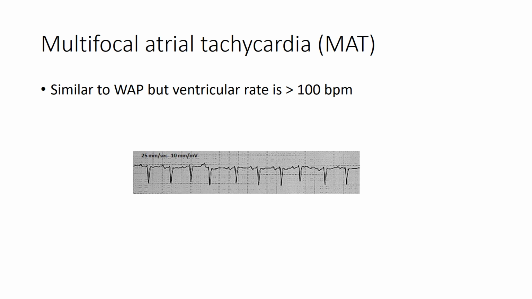Multifocal atrial tachycardia is similar to wandering atrial pacemaker, but the ventricular rate is more than 100 beats per minute. Here you can also see the varying P wave morphologies, but the rate is more than that seen in wandering atrial pacemaker.